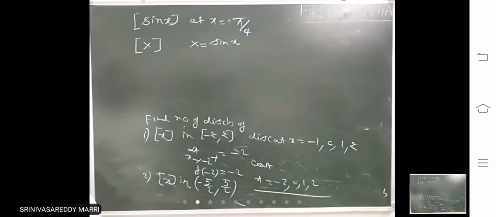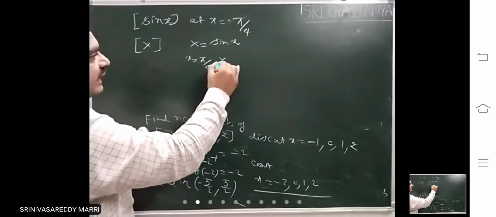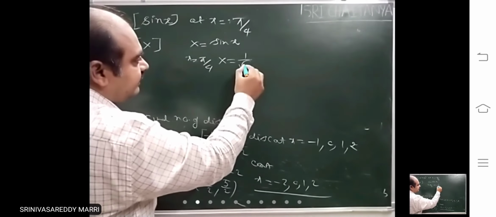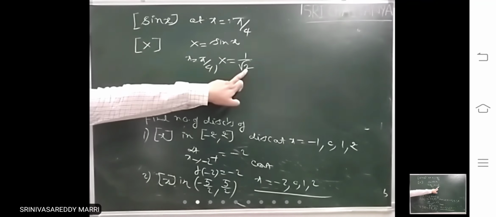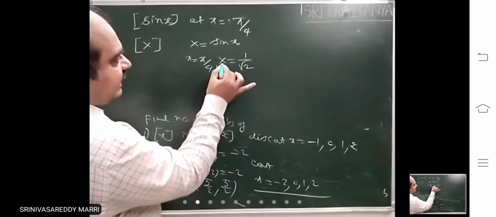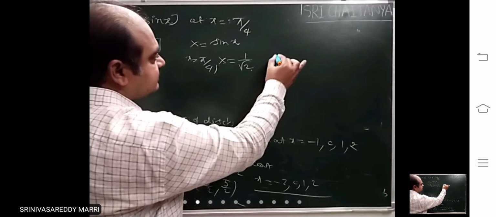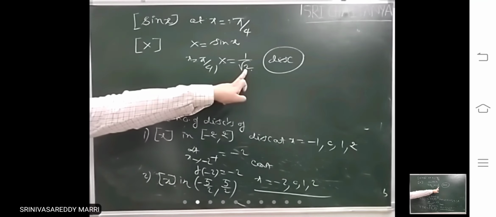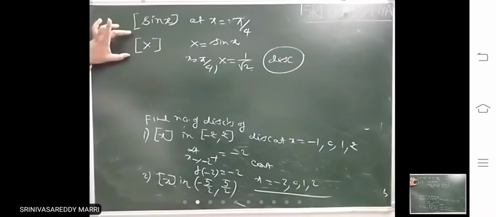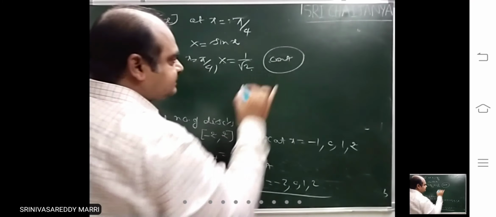Sin x. Right? At x equal to pi by 4, capital X is what? 1 by root 2. So at x equal to pi by 4, this is step of capital X. What is capital X? 1 by root 2. Therefore, at capital X equal to 1 by root 2, step x is what? Discontinuous. Therefore, non-integer, this is non-integer. That means at this value, step x will be what? Continuous. Step x will be continuous.